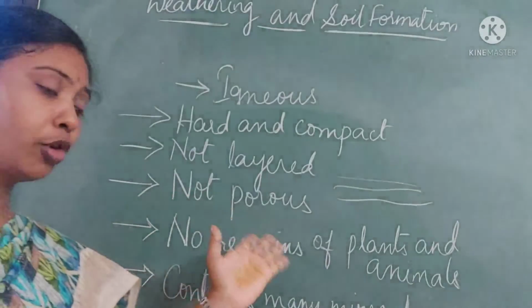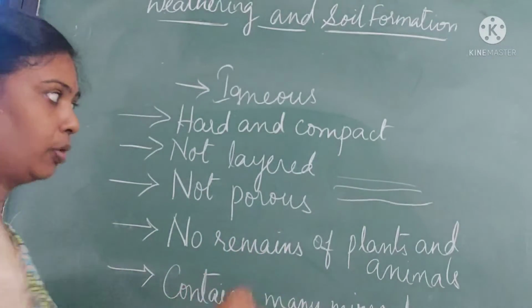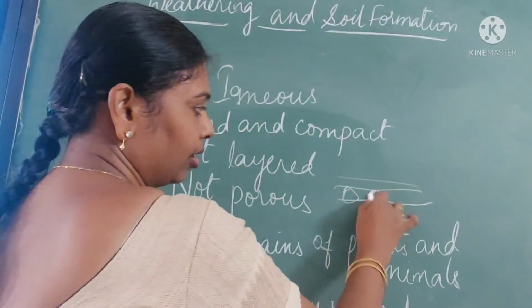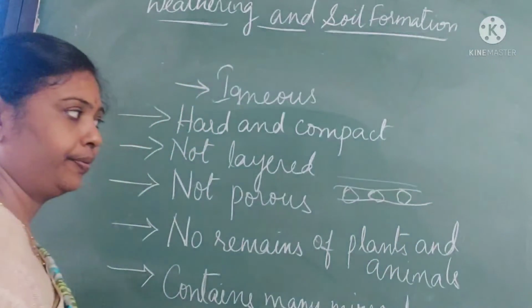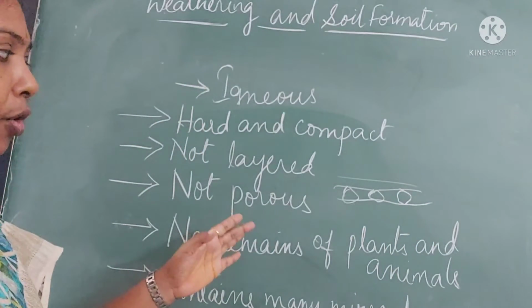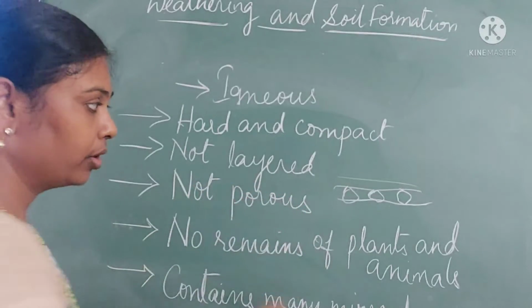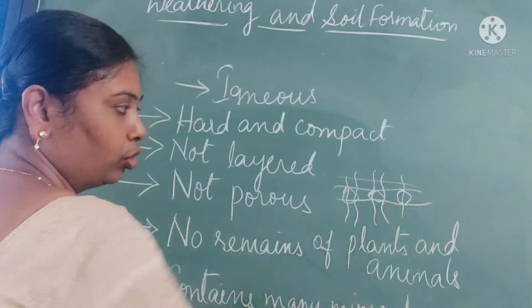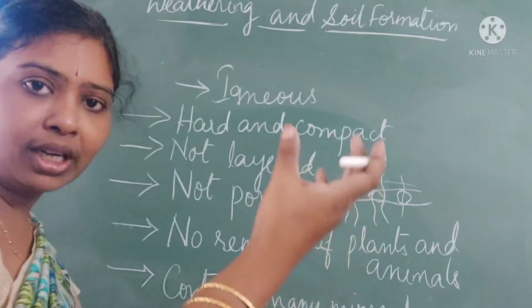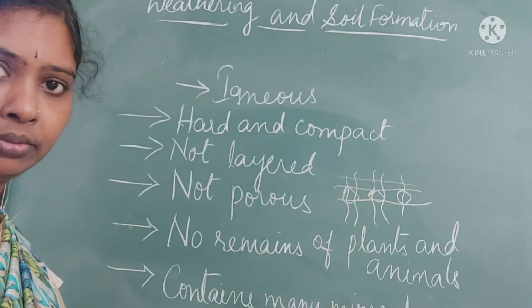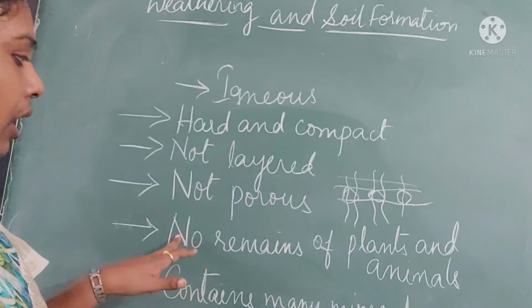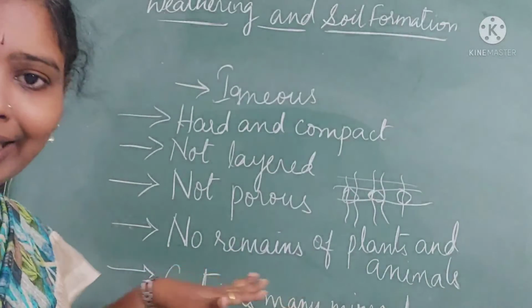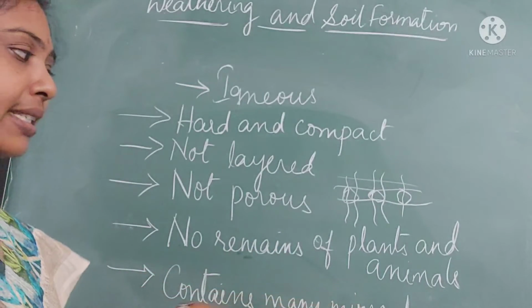And they are not porous. Porous means they contain pores like this. Since they are not porous, they do not percolate any water, and water is not absorbed, right? And they do not contain any remains of plants and animals.